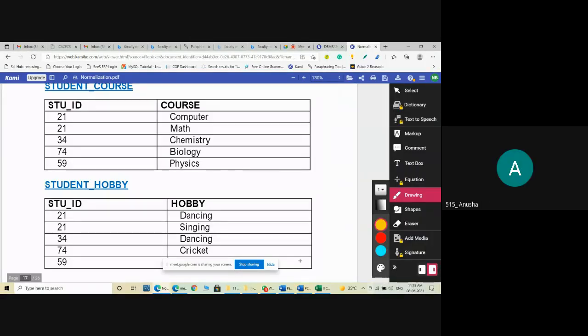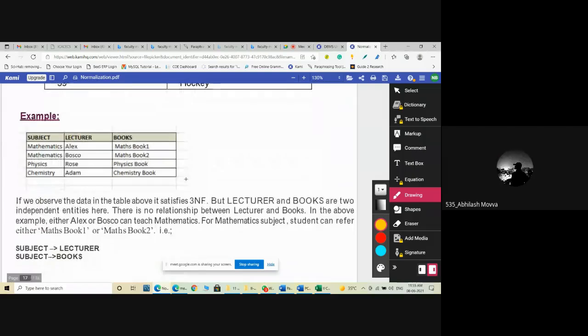Yes, sir. Now coming to one more example: subject, lecturer, and books. Now tell me, is there any multi-valued functional dependency here? Tuple 1 and 2, mathematics to lecturer. Here mathematics, Alex; mathematics, Pastor. Means only one mathematics refers to different lecturers. So that is a dependency.